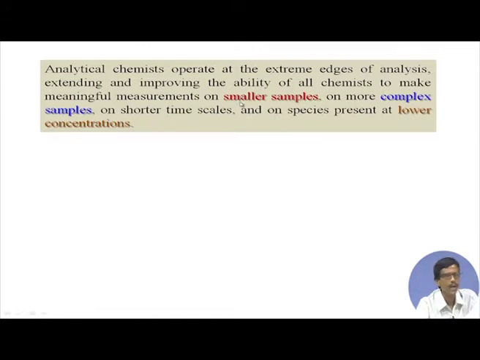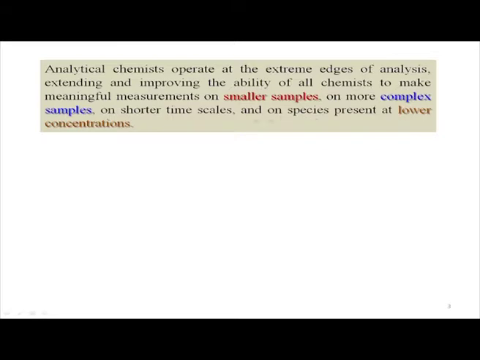So, how we can analyze this very small sample, that means the concentration of that unknown chromium present in ruby is very less, like your arsenic, like your cobalt in vitamin B12, or in more complex samples. Why do we consider it a complex sample? Because it is not so easy to get that particular chromium from the ruby sample into solution.